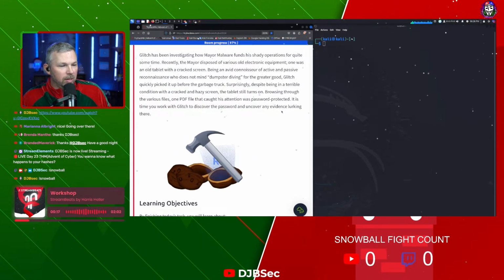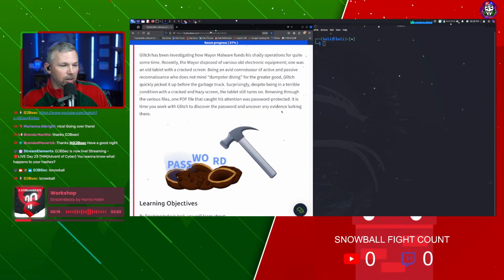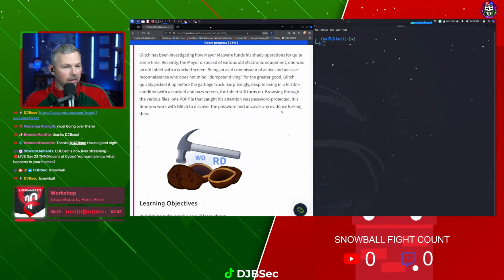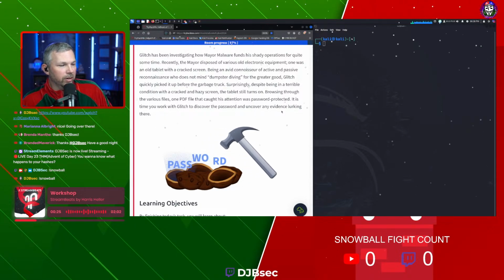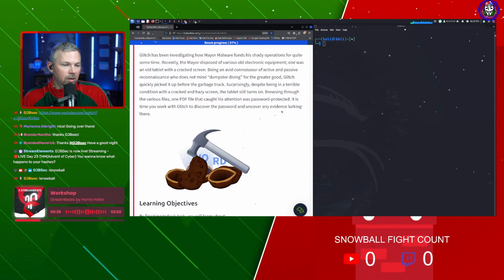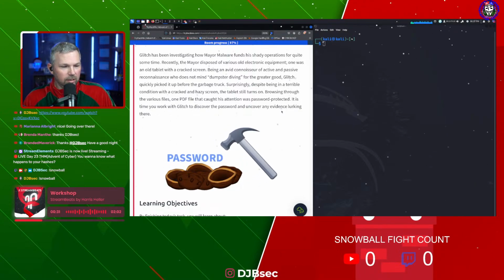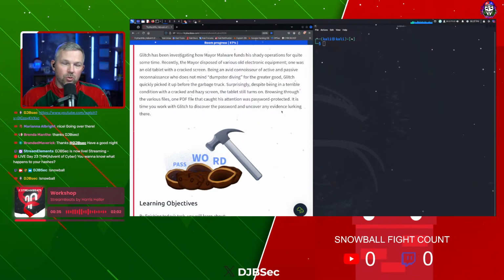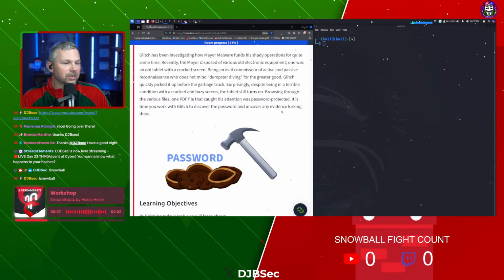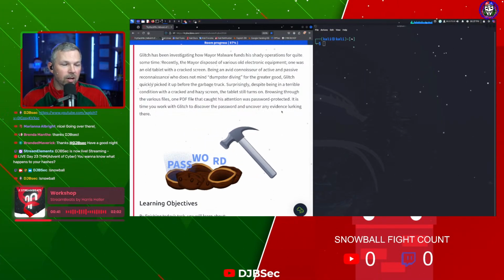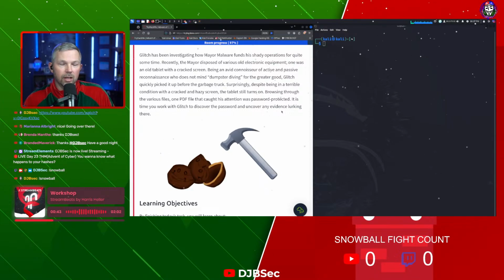Surprisingly, despite being in a terrible condition with a cracked and hazy screen, the tablet still turns on. Amazing. Browsing through the various files, one PDF file caught his attention. It was password protected though. It is time for you, with Glitch, to discover the password and uncover any evidence lurking in there.